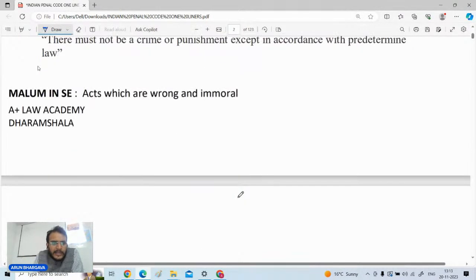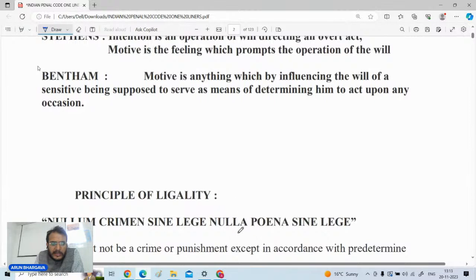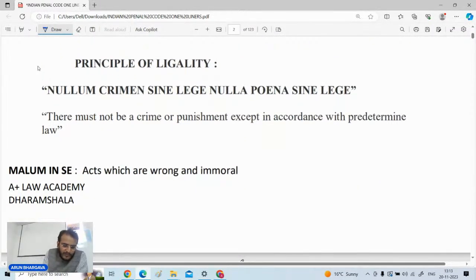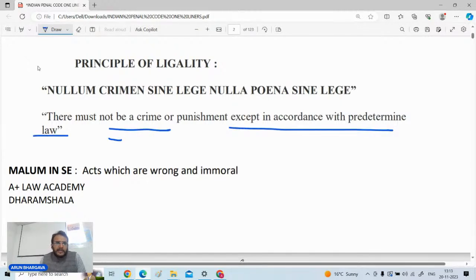Now, apart from that, there are certain legal maxims which you have to see. In the IPC, a lot of legal maxims usually come. The first legal maxim on your screen is nullum crimen sine lege, nulla poena sine lege. The meaning is that there must not be a crime or punishment except in accordance with predetermined law.